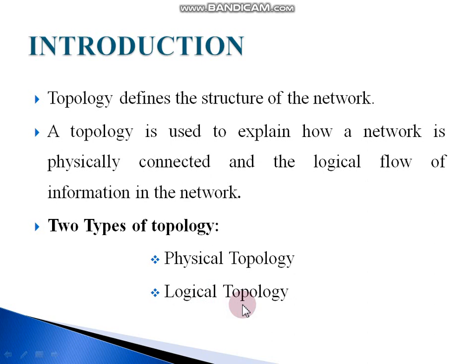Physical topology describes the way in which the computers are connected. For example, it includes device location and cable installation on the computer. Logical topology describes the data flow from one computer to another. For example, how data is moved, which path it takes to transfer the data from one system to another. Network topology defines the layout or structure of the network, not only physically but also logically. A network can have one physical topology and multiple logical topologies at the same time. There may be two or more devices connected to a link, and two or more links form a topology.